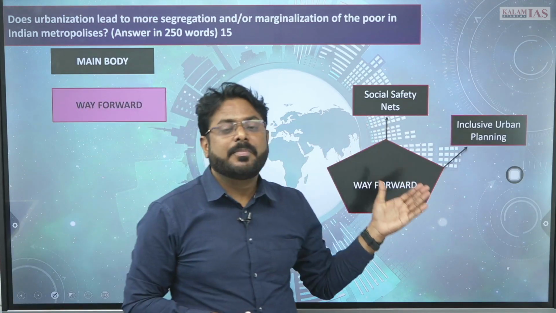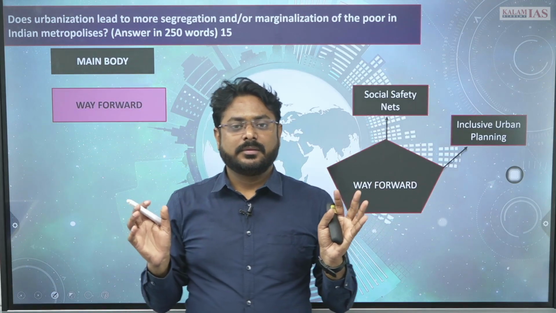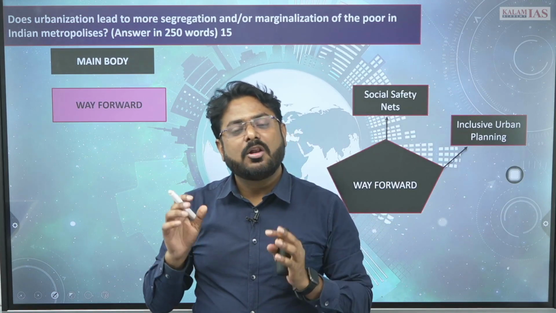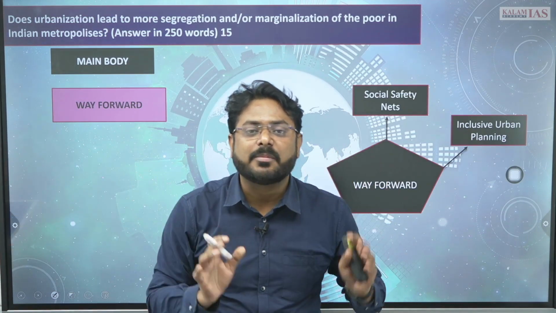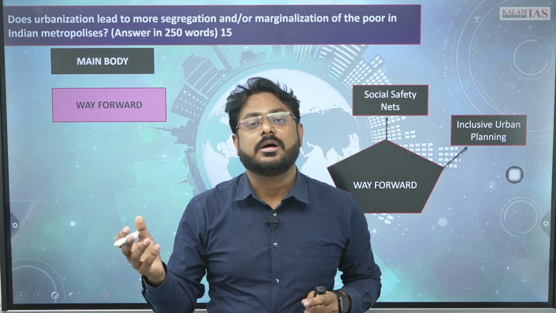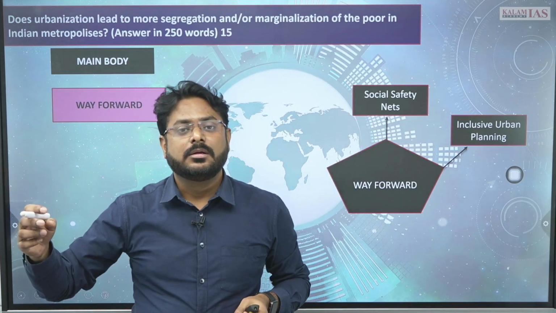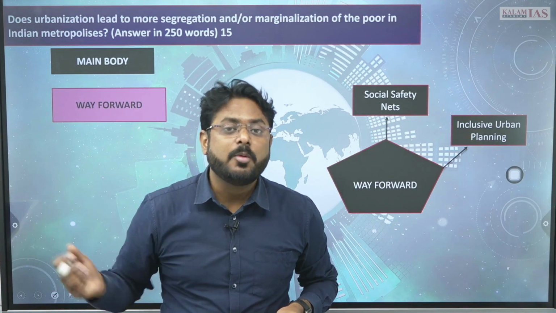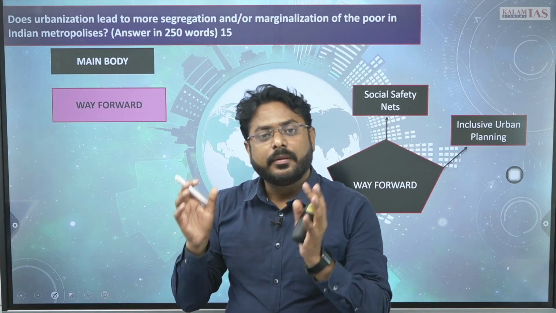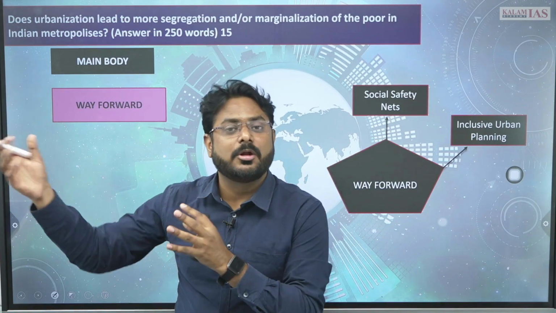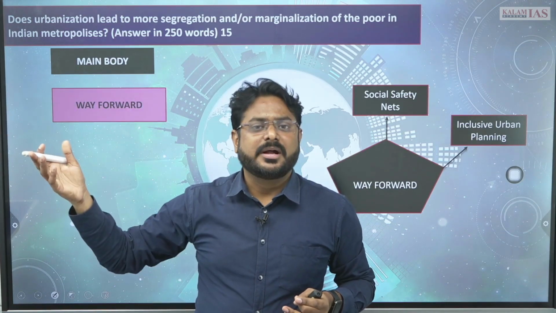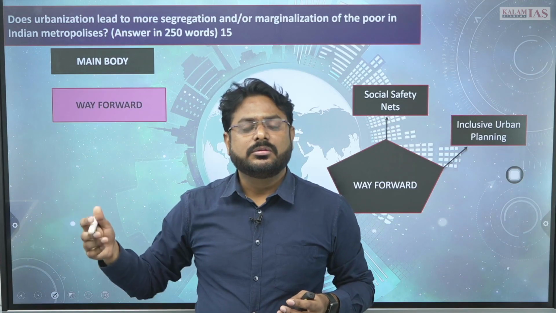Then inclusive urban planning. Whenever you are planning, then at the planning level itself, you should be considering that lots of poor people will be residing in the urban areas, right? तो उन पुअर पीपल के लिए हाउसिंग की फैसिलिटी कहाँ पे होगी, सैनिटेशन फैसिलिटी कैसे प्रोवाइड करेंगे, प्योर ड्रिंकिंग वाटर कैसे प्रोवाइड करेंगे, सीवेज फैसिलिटी कैसी होगी, राइट? So please while planning itself, plan for them also. बहुत सारे नए नए सिटीज बन रहे हैं, ठीक है, जैसे आंध्र प्रदेश में अमरावती बन रहा, न्यू रायपुर बना, Chandigarh is planned.